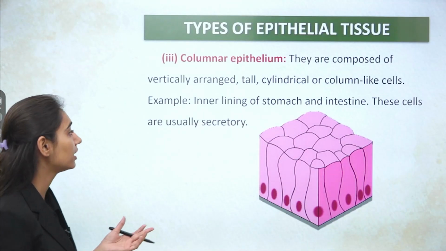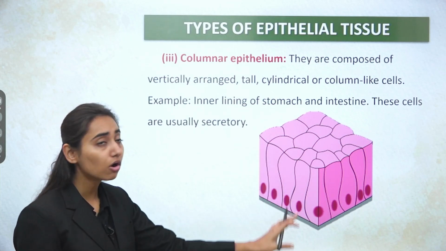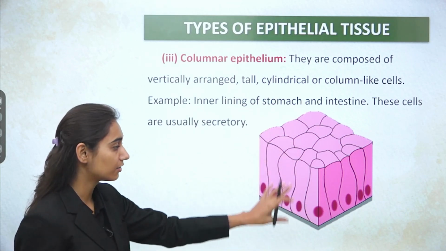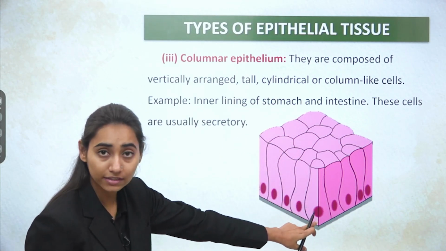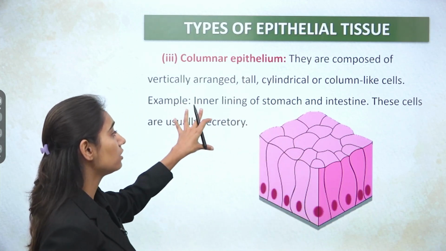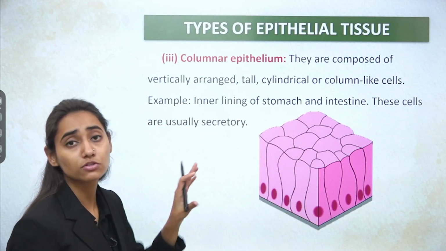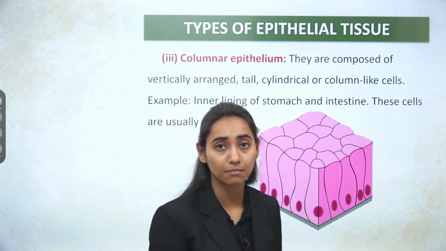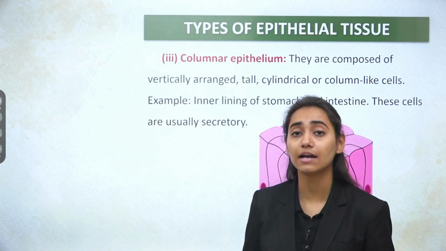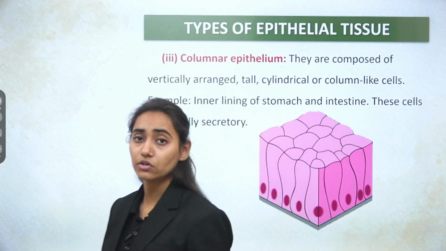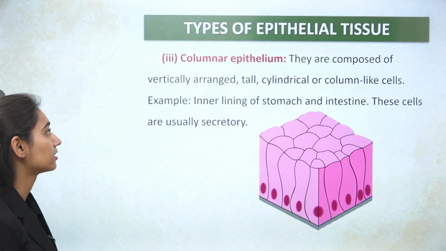Now coming to columnar epithelium, they are tall column-like cells. They are cylindrical. Their nucleus is located at the base. They are responsible for the function of secretion. Secretion happens in the stomach, in the intestine, and in various glands, that is your exocrine and your endocrine glands.